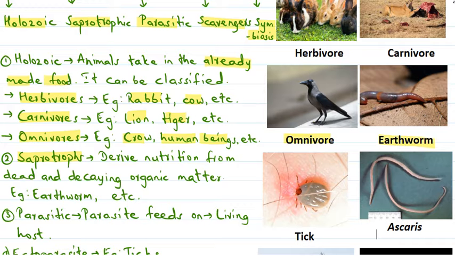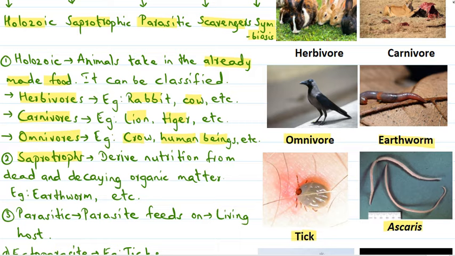Then there are endoparasites, which are the parasites that live inside the body of their host, for example ascaris. So ascaris is an endoparasite that enters the host body through food canal and obtains its nutrition. Here we can see an image of ascaris, which is an endoparasite, and tick, this is an ectoparasite.